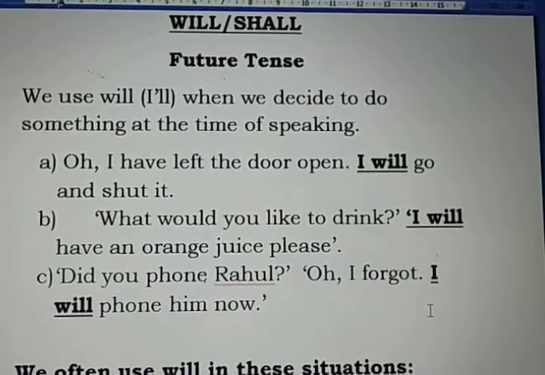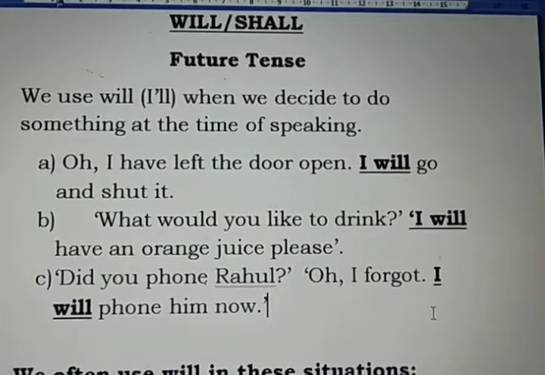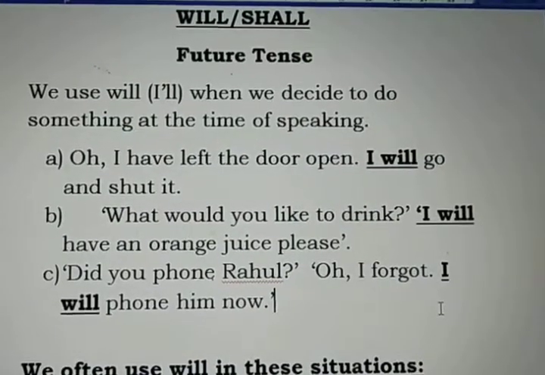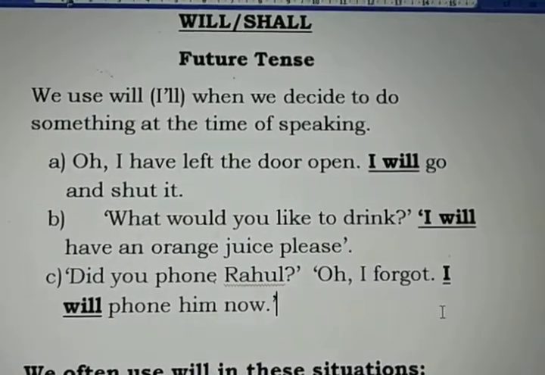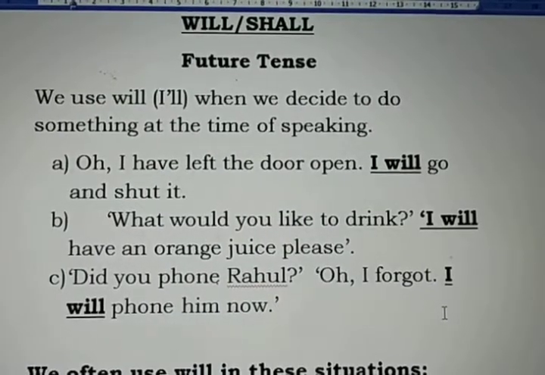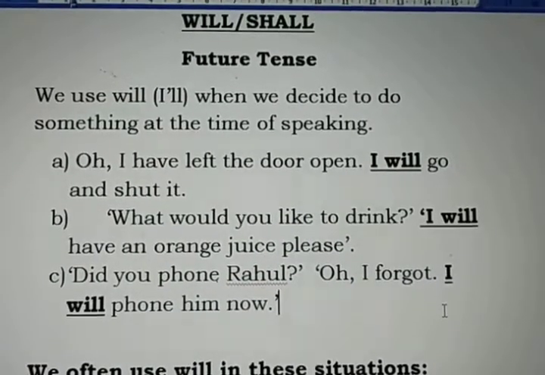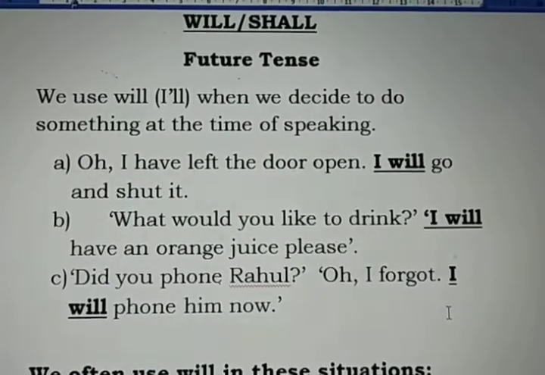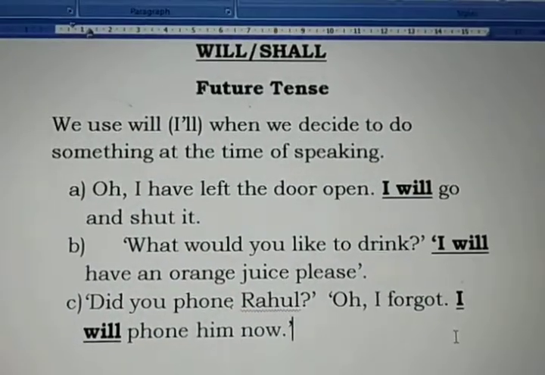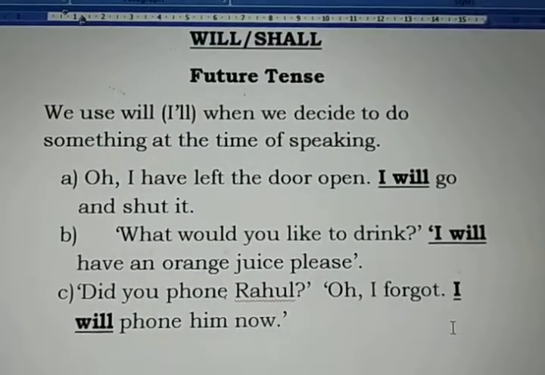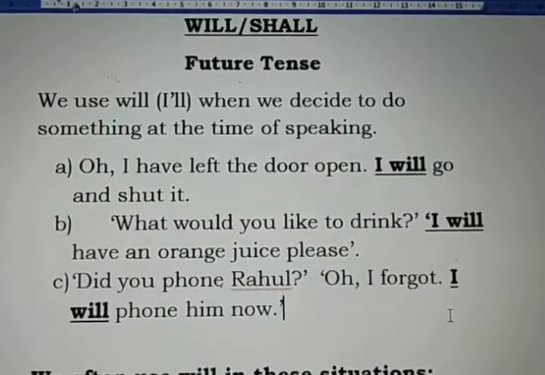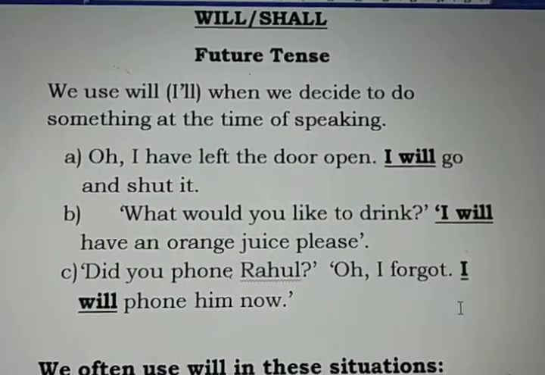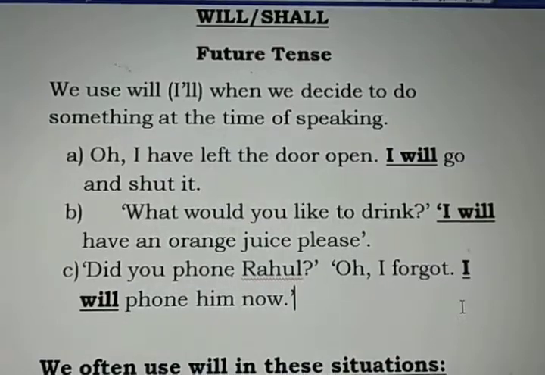Well, future tense refers to an activity which we are not doing right now, which we have not done earlier. Actually, it talks about an activity that we will do, that we are planning to do in the near future or in the long future. And to tell such activities, we use will or shall and future references that I will tell you later on. To tell future activities, first of all we use will.